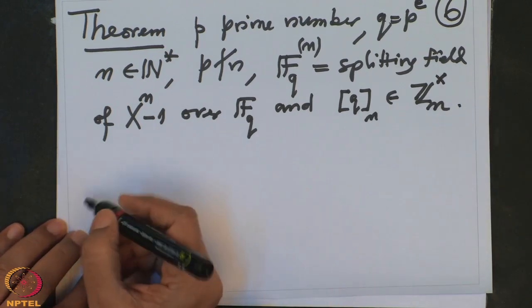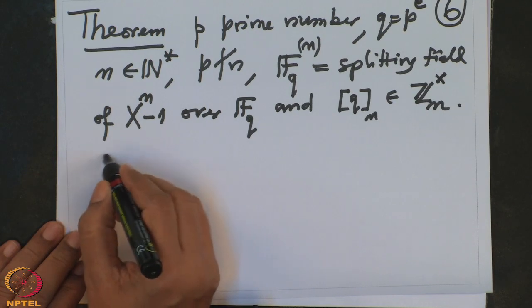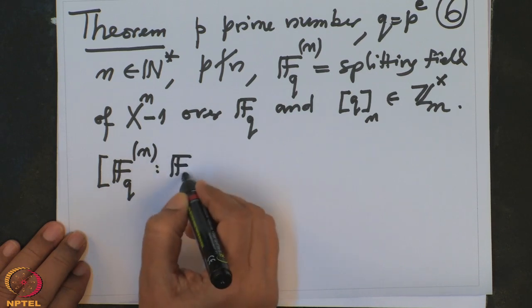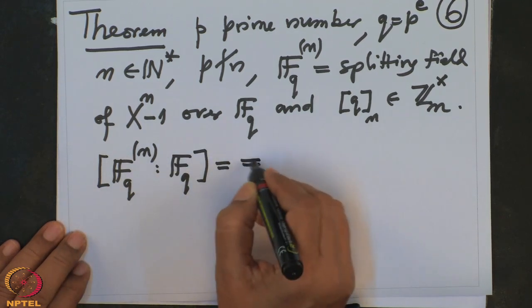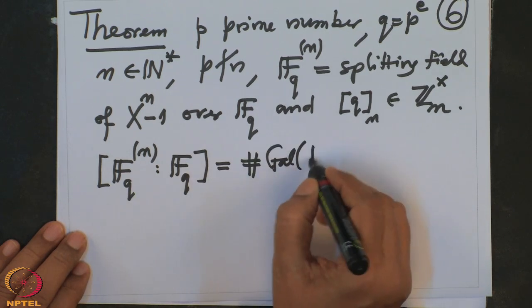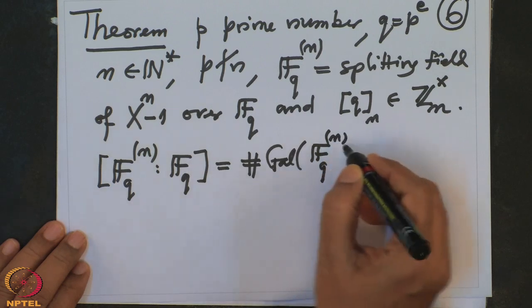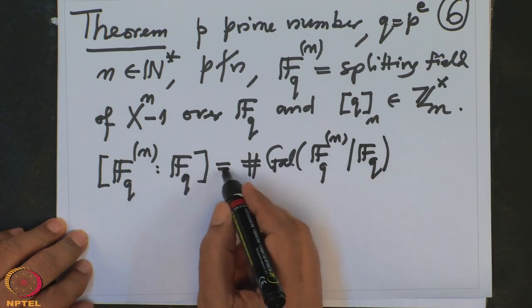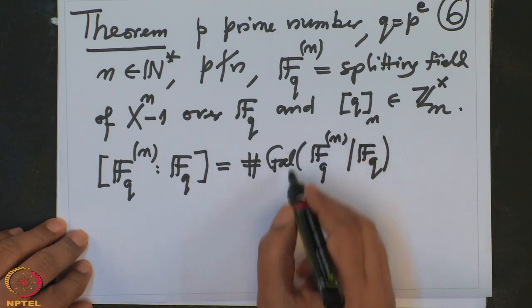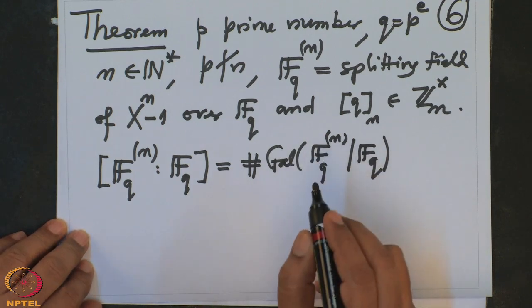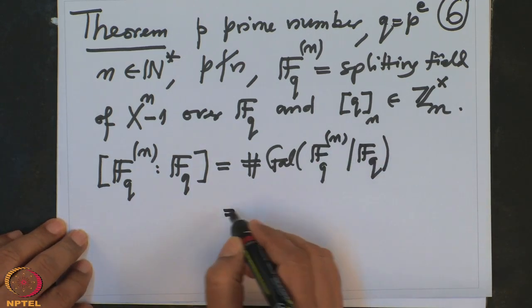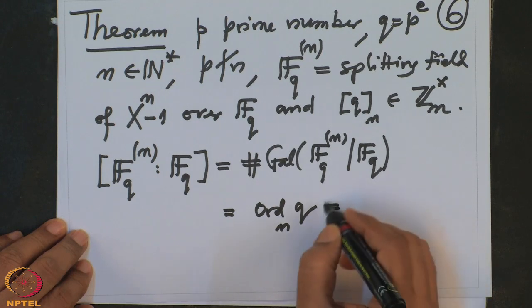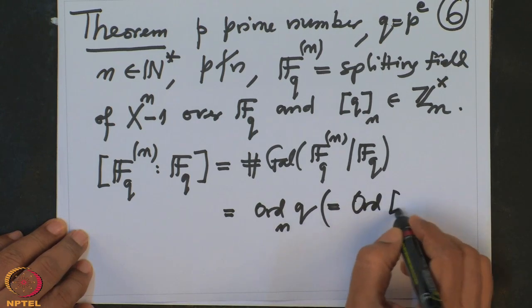Okay, with this notation, then we know that the degree of the field extension is equal to the order of the Galois group, and we know it is a Galois extension, therefore this equality. In fact we also know that this group is cyclic, so we have used that information to check that this order is nothing but the order of q_n. This is precisely by definition the order of q_n in this group.